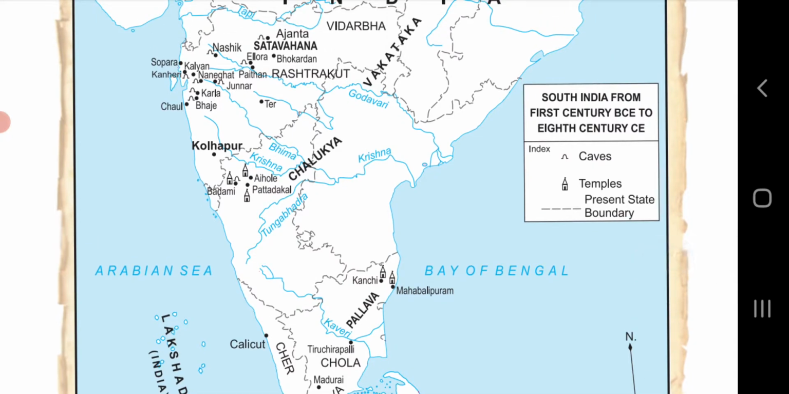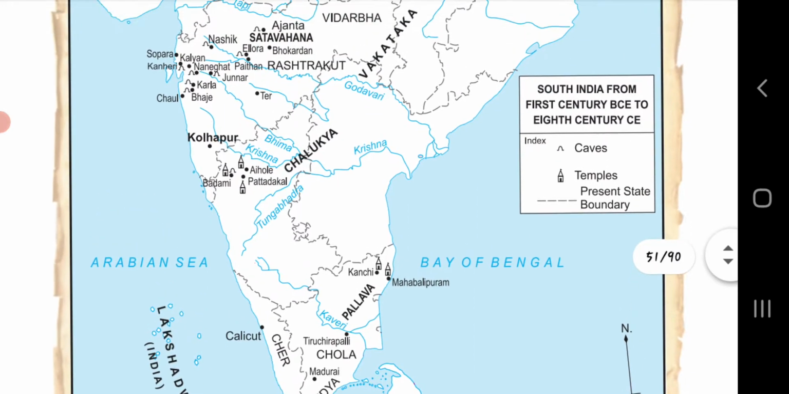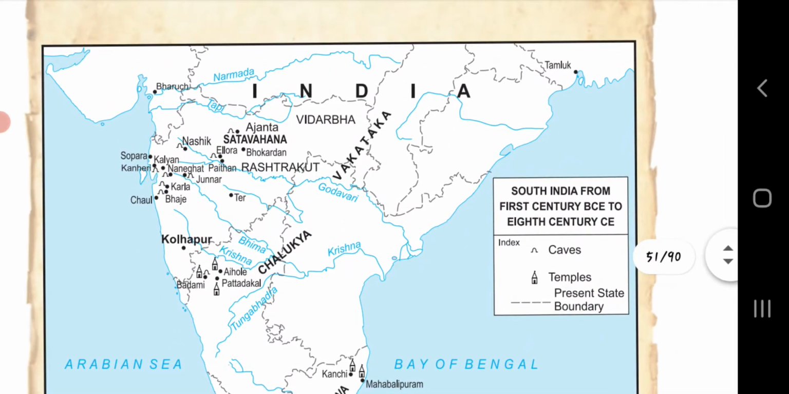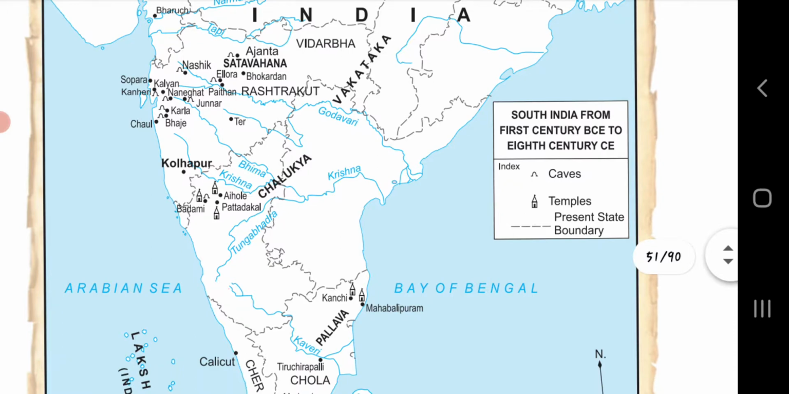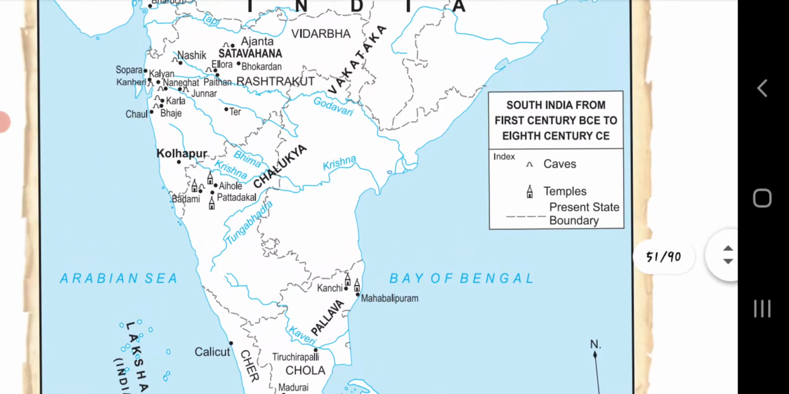Here an index has been given. A shape has been given for the caves, that is Ellora, Ajanta, Nashik, Kalyan, Nanighat, Junnar, Karla, Bhaje. These are all the places of caves. The temples: Badami, Aihole, Pattadakal, and Kanchi. That's all. Present state boundaries are shown with dotted lines; those are the boundaries of present time. So complete this map and stick it in your classwork.